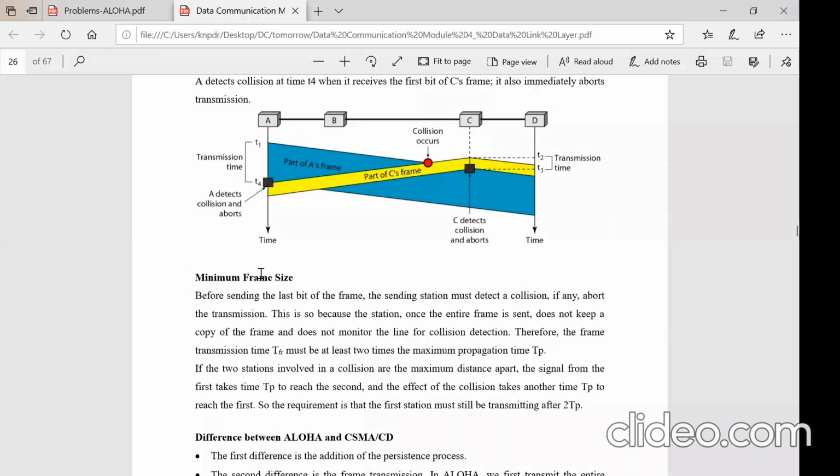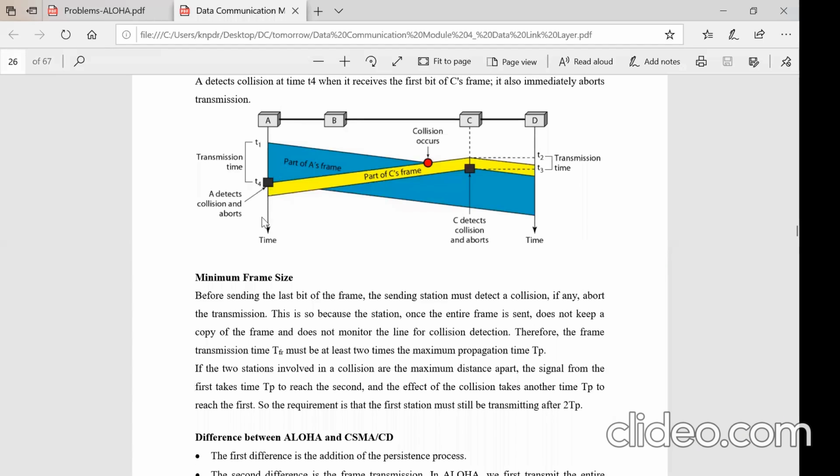What should be the maximum frame size in collision detection? Suppose A has a packet with a maximum transmission time of 10 milliseconds.